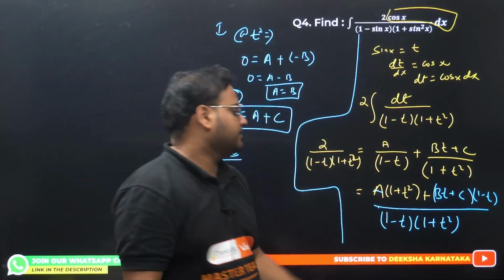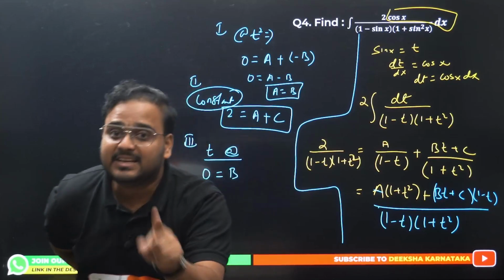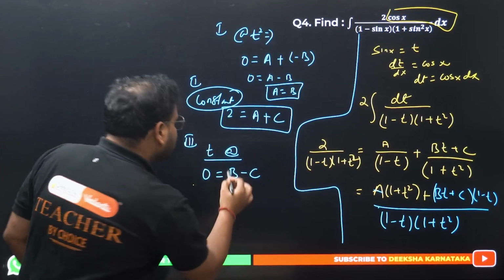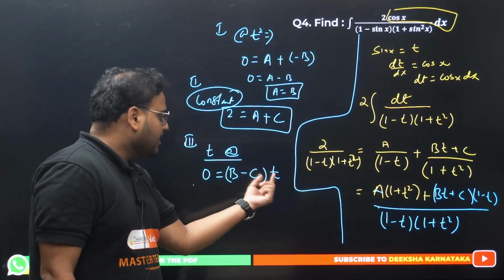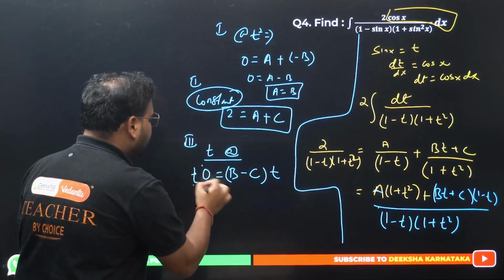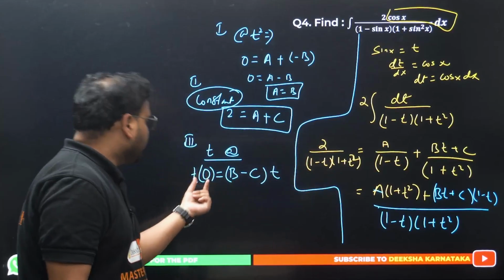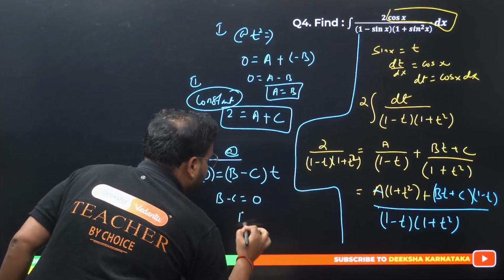Next, c into minus t will become minus ct, another linear term, so right here minus c. Now that's how we write it: b minus c times t. This is a linear term. But on the other side, this is like 0 into t, right? Is there a t term on this side? There is no t term. So simply what we are getting is b minus c equal to 0, so b equals c.